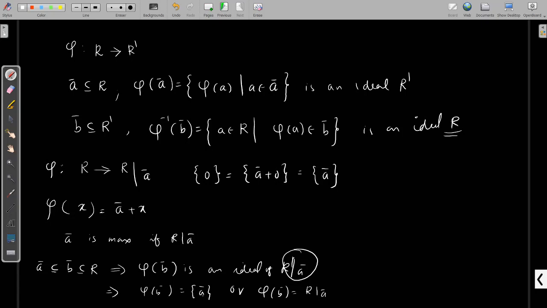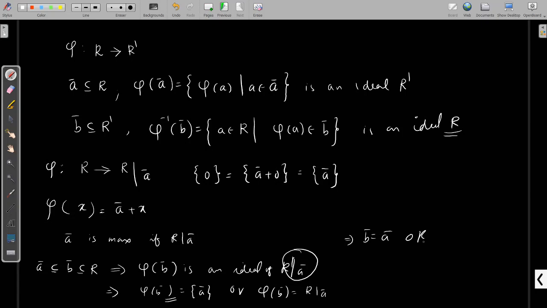Phi of B is equal to A means every element of B is mapped to A. Clear? We know that an element is mapped to its corresponding coset of A. So every element is mapped to A means the coset corresponding to every element of B is A itself. That shows that every element of B is an element of A. Along with this, A is always a subset of B, so this implies B is equal to A.